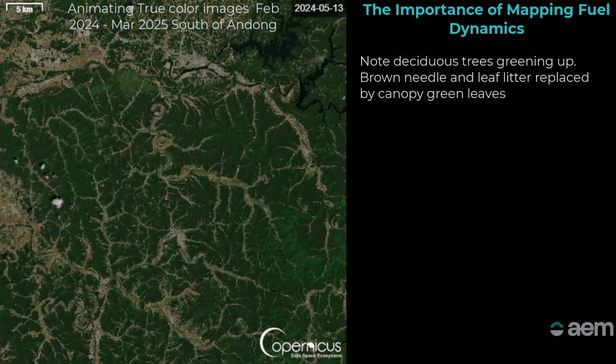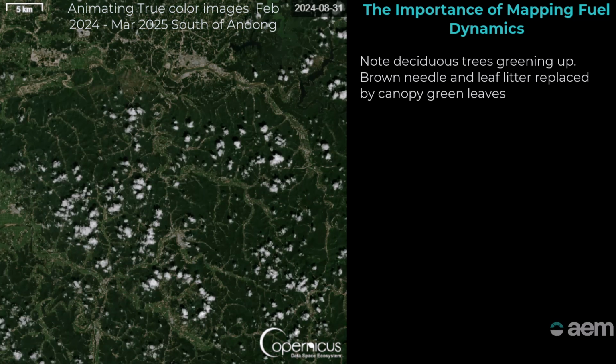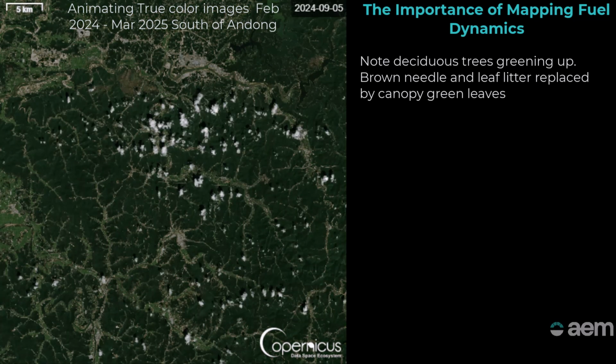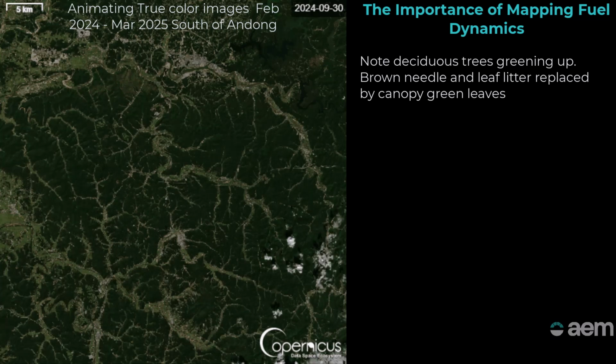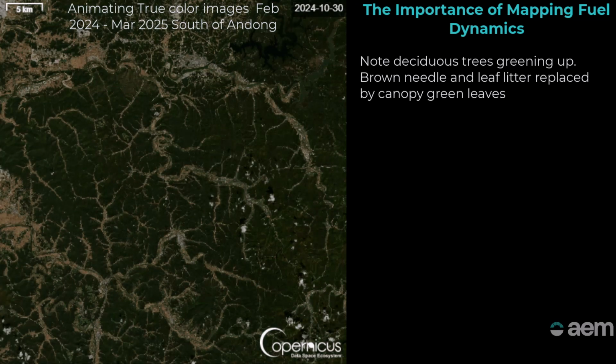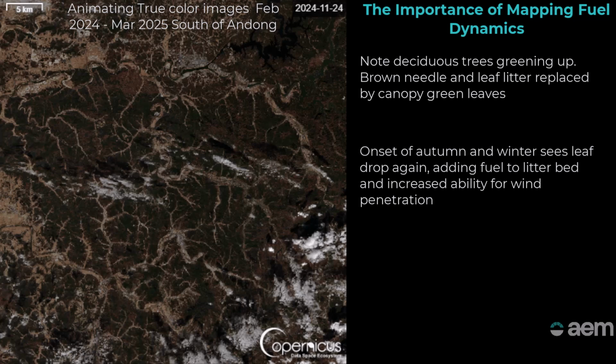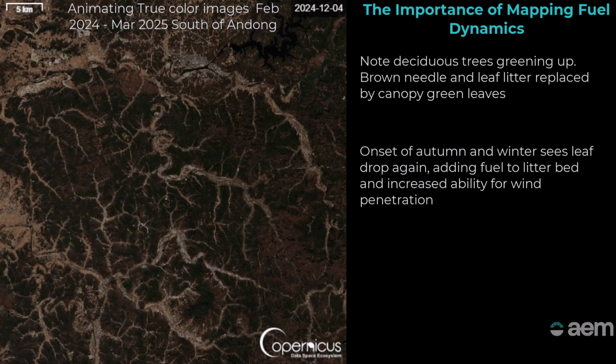So you can see here, this is an animation over time of the area south of Andong forest in South Korea where the fires occurred. And over about a 12-month period, you can see how this fuel complex moves in and out of dryness, deciduous leaf drop, and then green up again, and why that's so important.